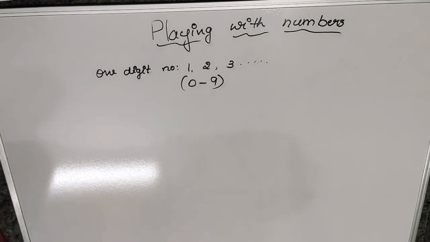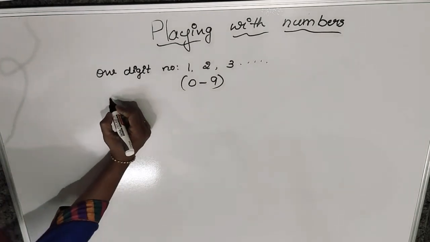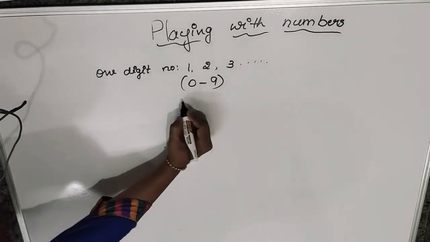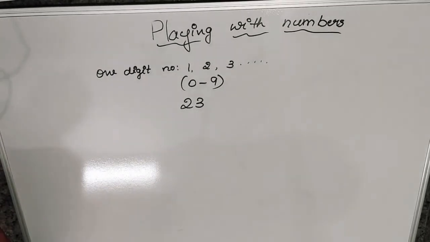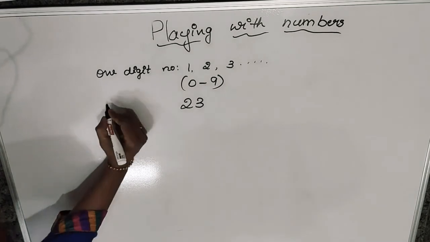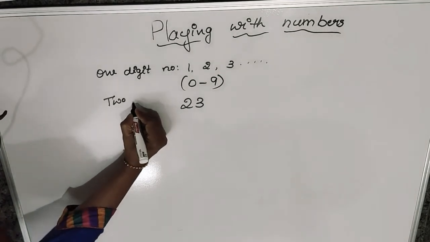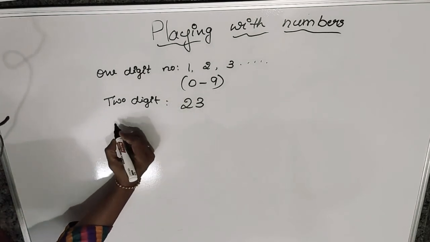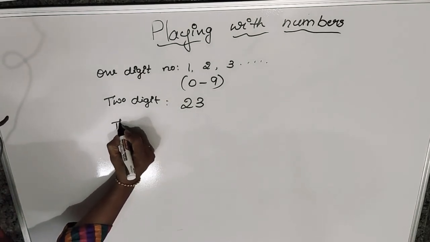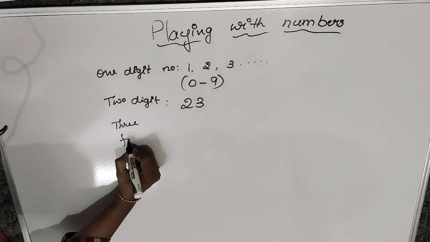So one digit numbers, when we write them together, for example, this is a one digit, this is a one digit. Now what does it become? This becomes a two digit number. Like that only, if we continue, then it becomes three digit, then four digit.